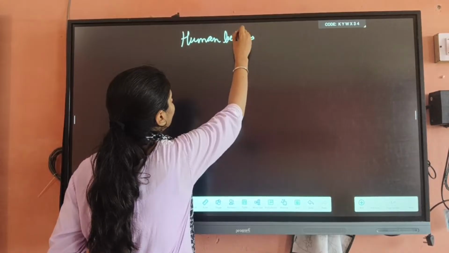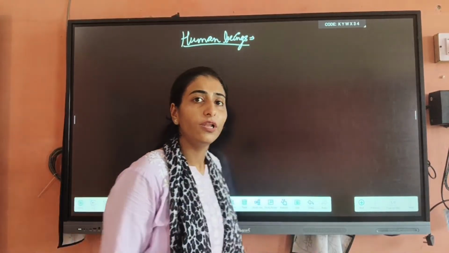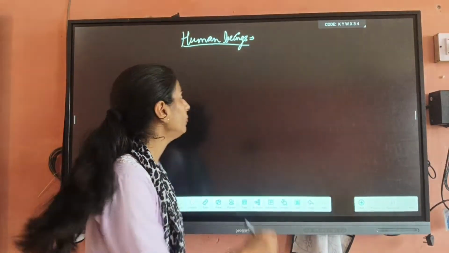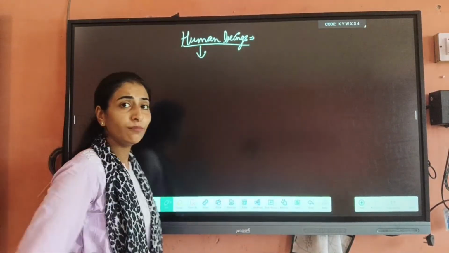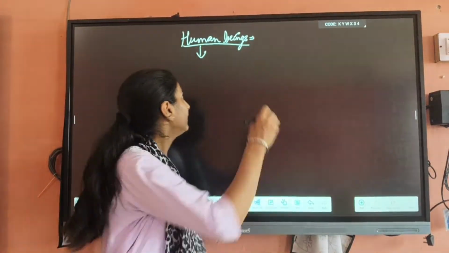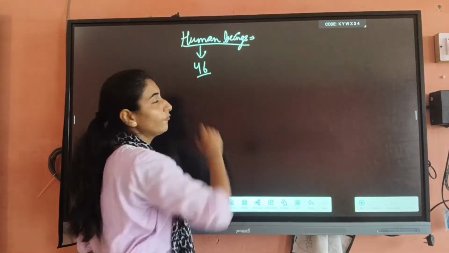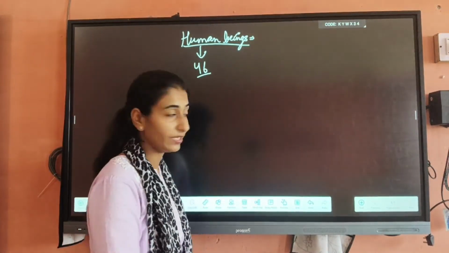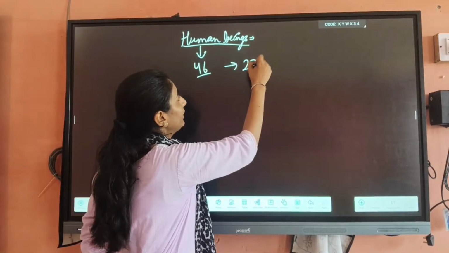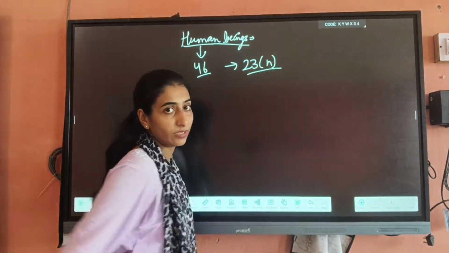In case of human beings, first of all, do you know how many chromosomes are present in a human being? There are a total of 46 chromosomes present in human beings, in the form of 23 pairs. 23 pairs are present there.